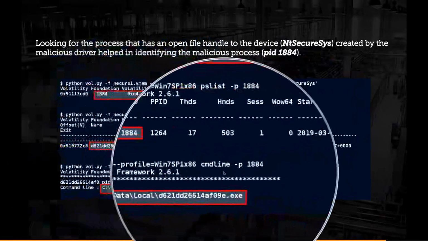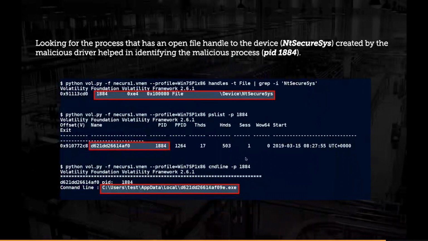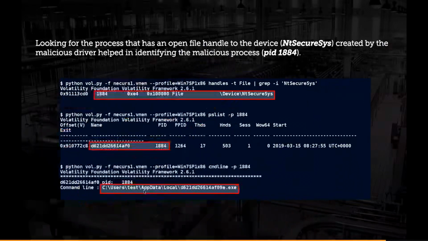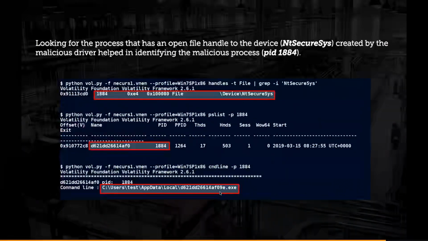Now, if I inspect what is process ID 1884, it is this suspicious process that is running on the system. Now, you can also use a command line tool to look at the path from where it is running. Notice it is running from the C:\Users\test\AppData\Local directory. So now, as you can see, from the kernel driver we were able to identify the malicious component.